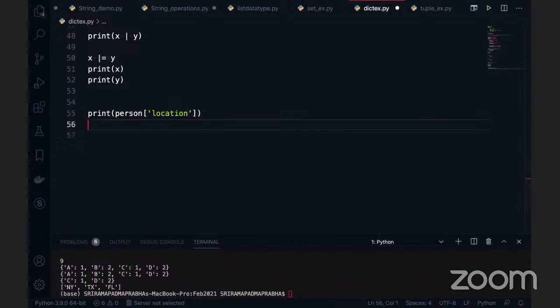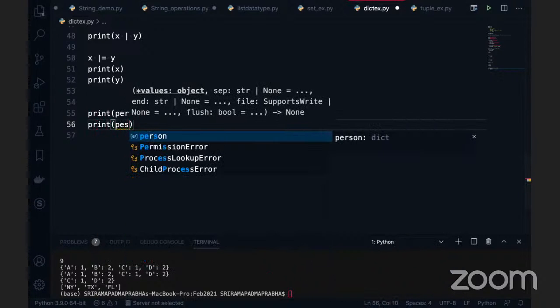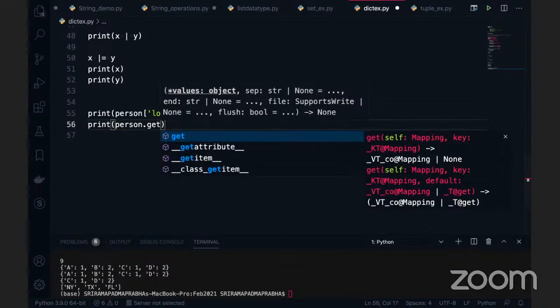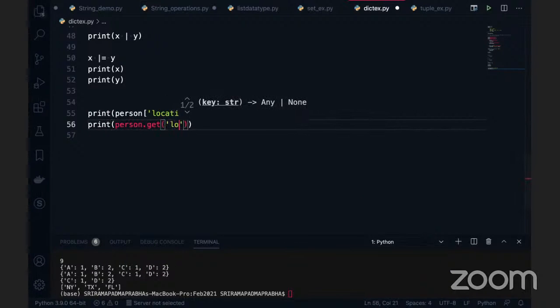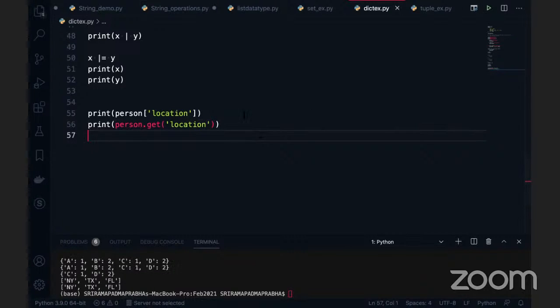You can see the location which you get. Not only this one, I can also use another function called person.get. There are two ways we can get the location data here. You can pass the location here. One is with the square bracket, another one is with this one. Then what is the difference?